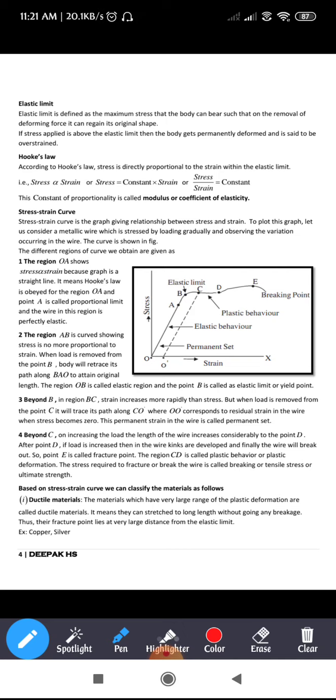First of all, it is a graph between stress and strain, where we have taken stress on the y-axis and strain on the x-axis.